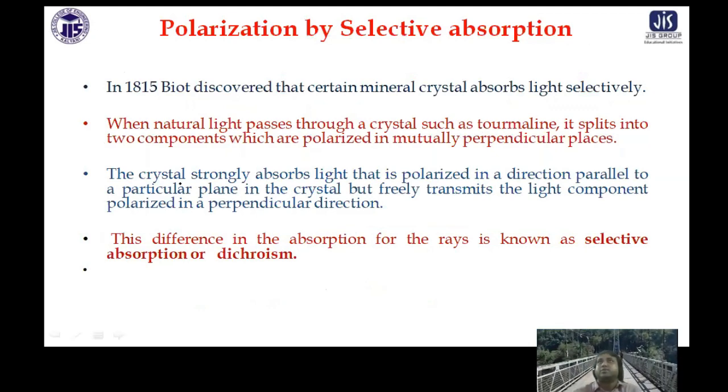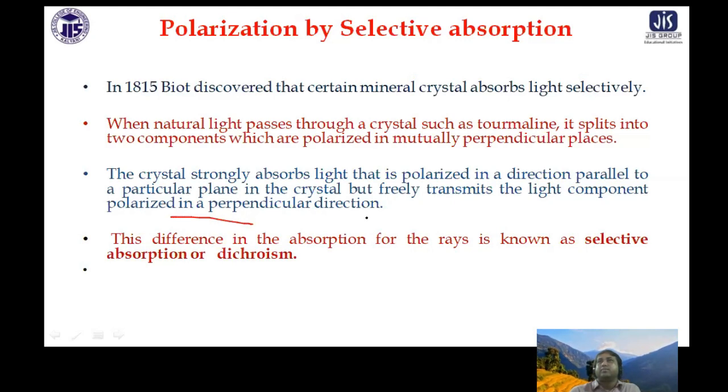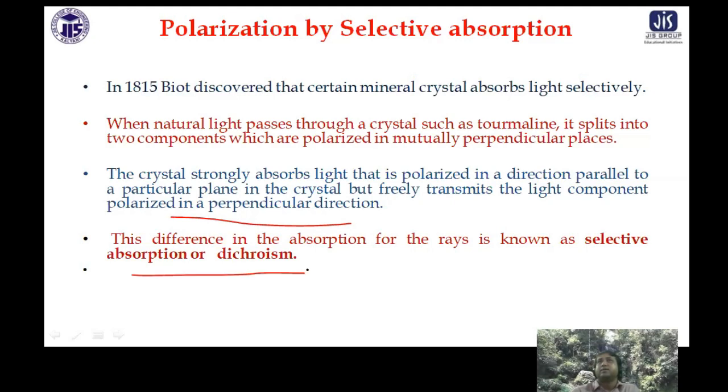Now, polarization by absorption was observed by Biot long back in 1815. When light passes through some crystals, such as tourmaline, double refraction takes place. It splits into two components, which are polarized and mutually perpendicular to each other. These crystals strongly absorb light that is polarized in a direction parallel to a particular plane, but freely transmit the light component polarized in a perpendicular direction. This difference in absorption is known as selective absorption or dichroism.